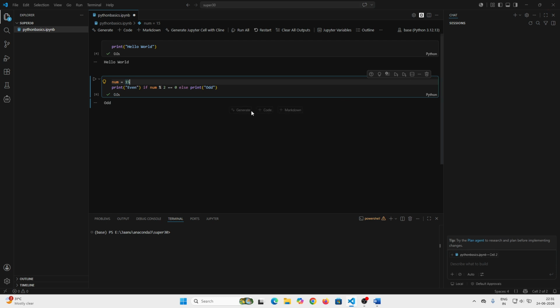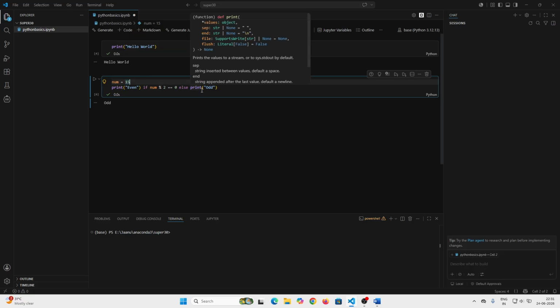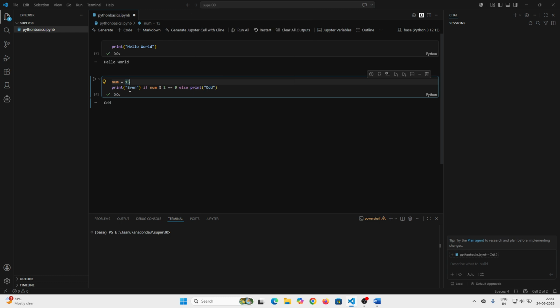So the program is correct. Here you can see the syntax. We have assigned a value to a variable and we are finding whether it is odd or even.